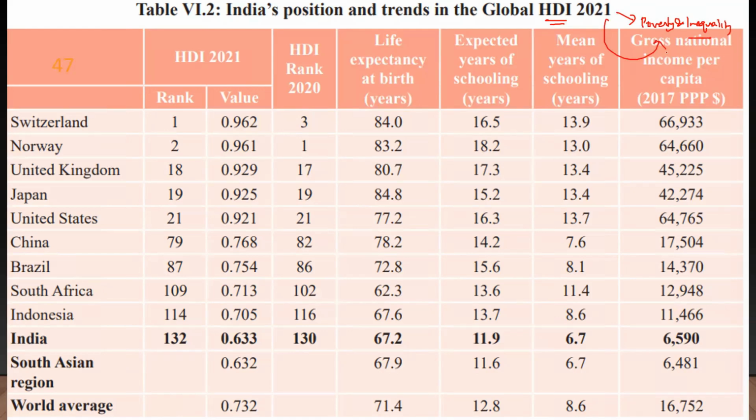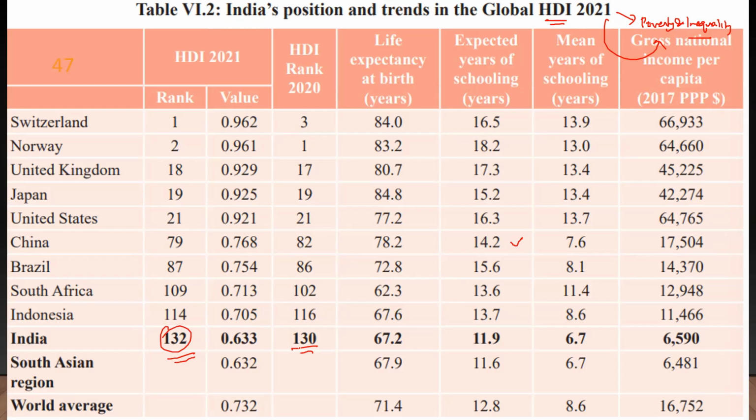Now, when India's HDI score for 2021 came, we were not satisfied. We got a rank of something like 132. That's a very dismal rank. Compared to our rank one year before, in 2020, it was 130. It has gone two steps down. That's nowhere near satisfactory.